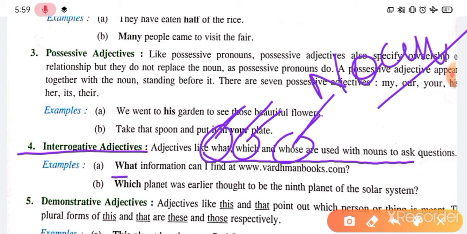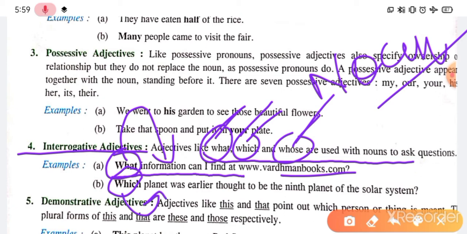So this is interrogative adjective. See, what information can I find at www.vardhamanbooks.com, right? What information? What is the interrogative adjective, and just after it you can see the noun information. Abstract noun it is. Which? Interrogative adjective, and just after it, planet, right? Planet is a noun. So which information, which planet, these are interrogative adjectives, right?